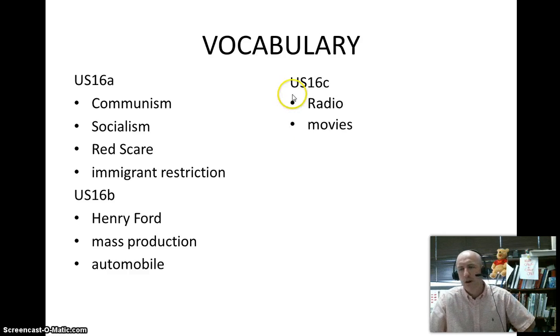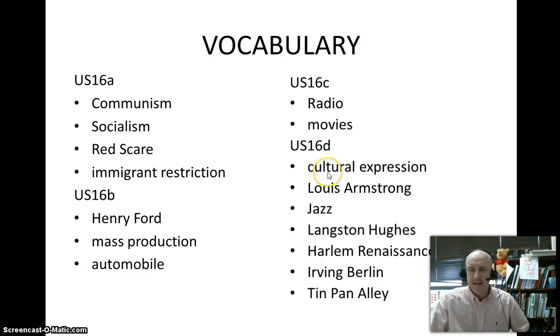Then the radio, and the movies. And then lastly, the new culture that's going to develop in America: Louis Armstrong, jazz, Langston Hughes, the Harlem Renaissance, and Irving Berlin. And then Tin Pan Alley, which will be something new to you.